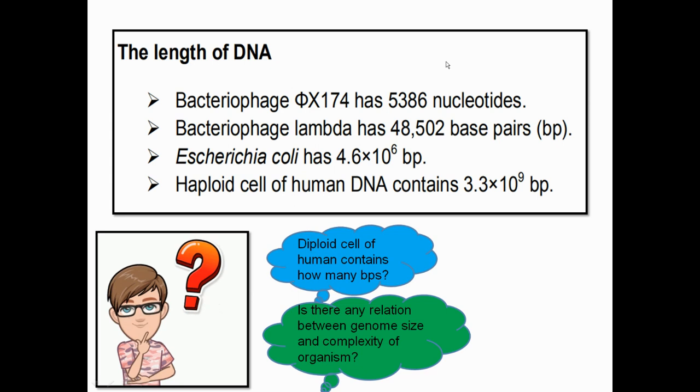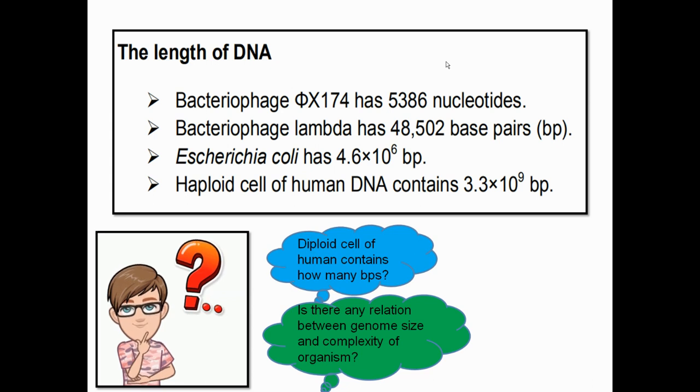Now we are going to compare the length of the DNA. Here, bacteriophage phi X 174 has 5386 nucleotides. Bacteriophage lambda has 48,502 base pairs. E. coli, or Escherichia coli, has 4.6 into 10 raised to the power 6 base pairs. Haploid cell of human DNA comprises 3.3 into 10 raised to the power 9 base pairs.